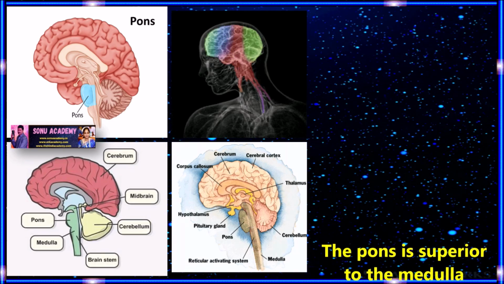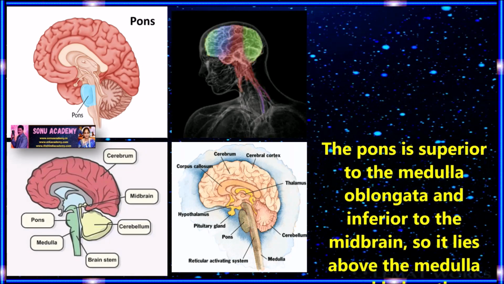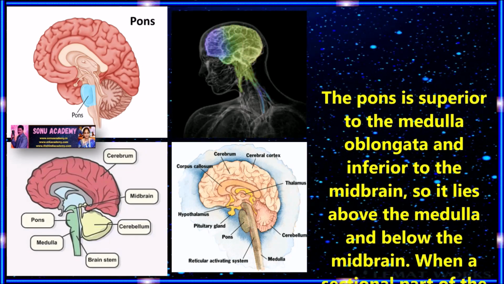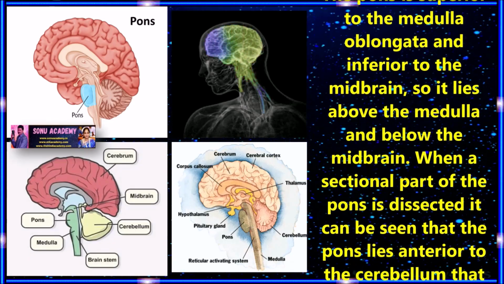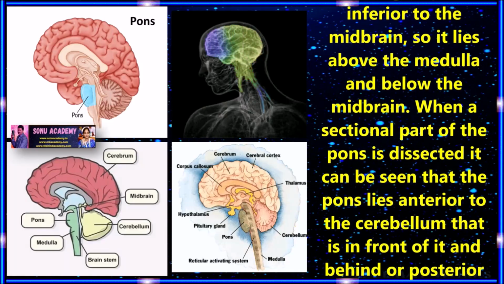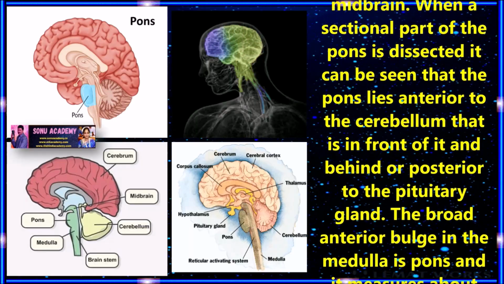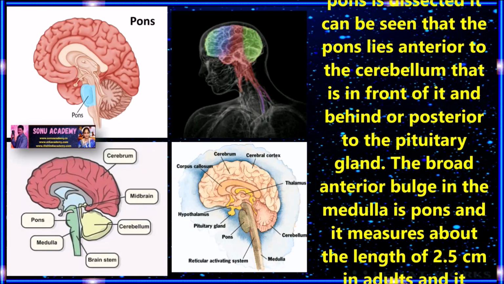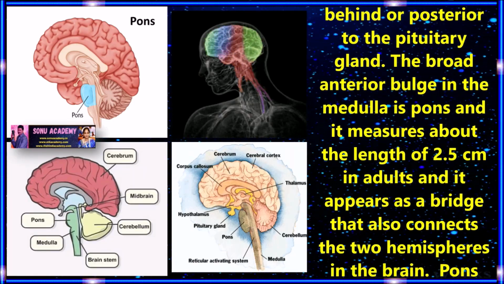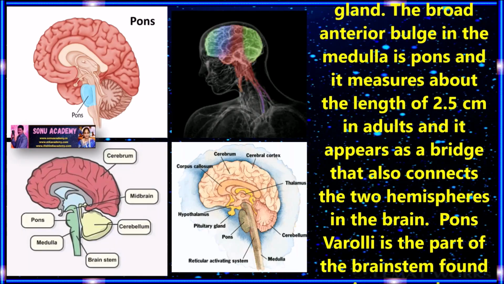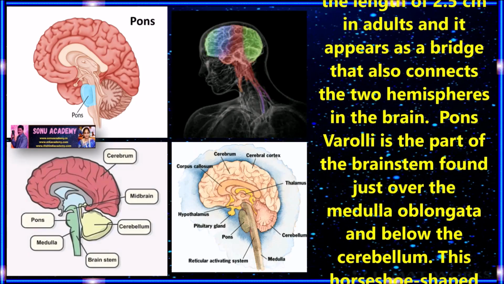Children, now let us discuss the pons. The pons is superior to the medulla oblongata and inferior to the midbrain, so it lies above the medulla and below the midbrain. When a sectional part of the brain is dissected, it can be seen that the pons lies anterior to the cerebellum, that is, in front of it, and behind or posterior to the pituitary gland. The broad anterior bulge in the brainstem is the pons and measures about 2.5 centimeters in length in adults, and it appears as a bridge that also connects two hemispheres in the brain.